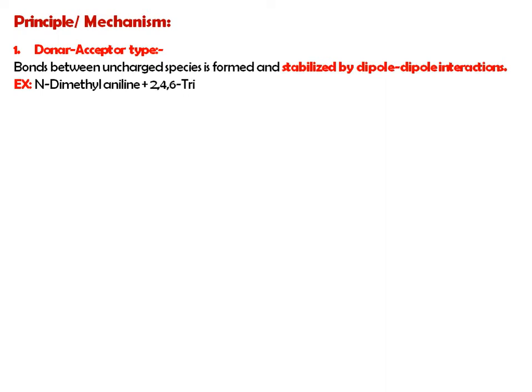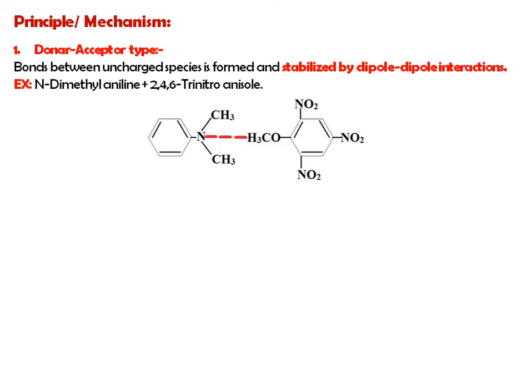Example, N,N-dimethyl aniline and 2,4,6 trinitroanisole. Now if you observe this diagram carefully, this nitrogen of N,N-dimethyl aniline forms a bond with this group of 2,4,6 trinitroanisole, and formation of complex is there.